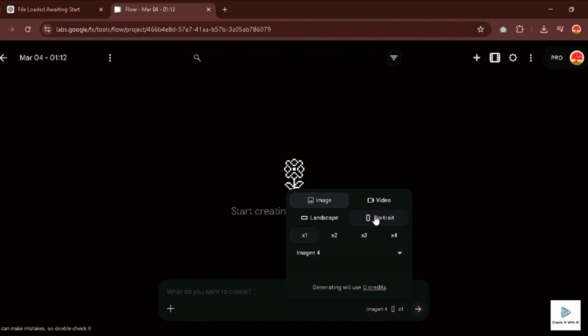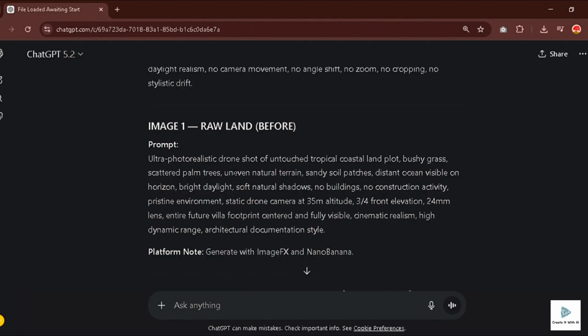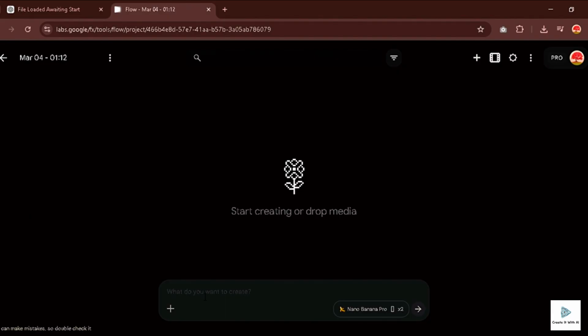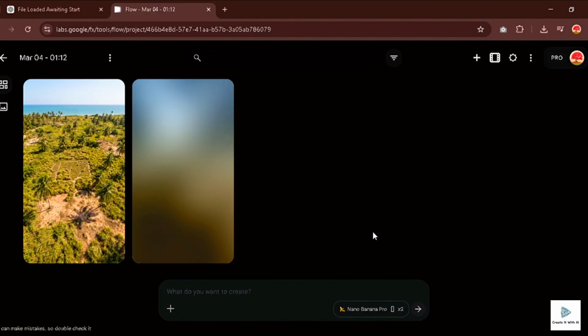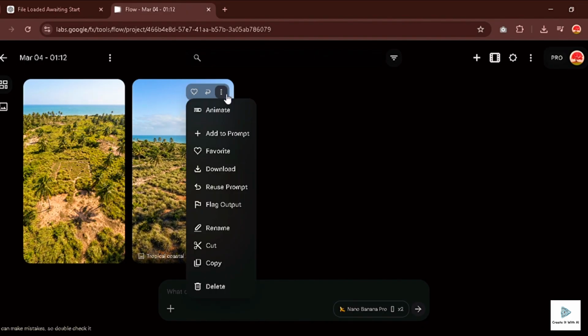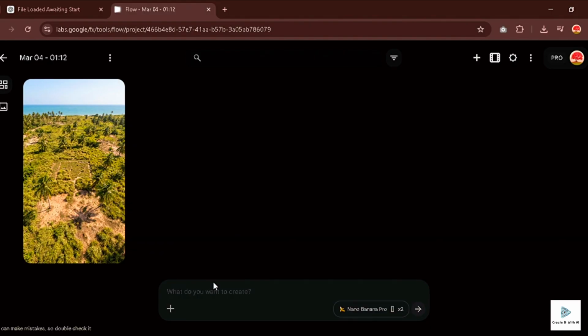Set your aspect ratio to portrait. Set the number of images per generation. I usually do 2, so I have options. And for the model, I like Nano Banana Pro. It handles architecture really well. Now, go back to your ChatGPT list. Copy the exact prompt for image 1, paste it into Google Flow, and hit Enter. In a few seconds, you have your first frame. If you don't like it, just regenerate. Once you find the one, here is the pro tip. Delete the other unnecessary images. Keep it clean. If you want to be a professional, you have to start acting like one.